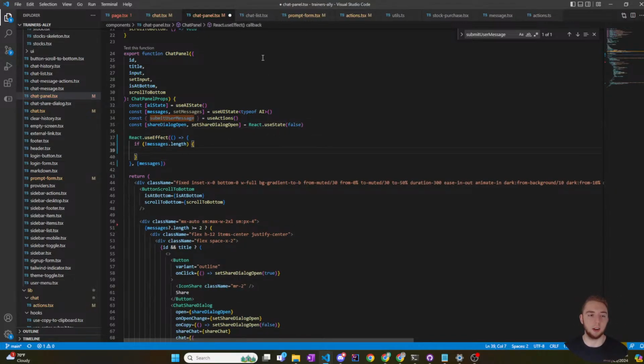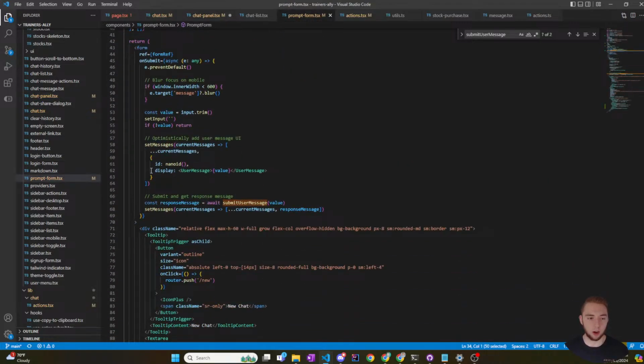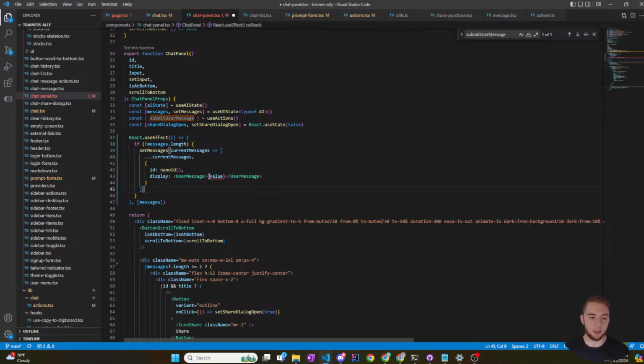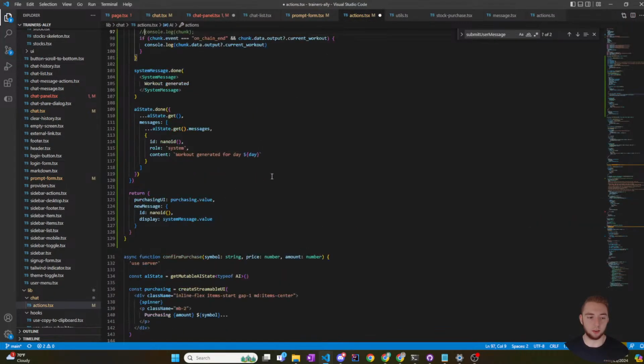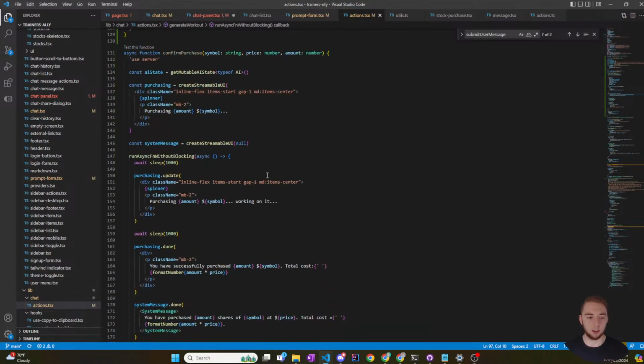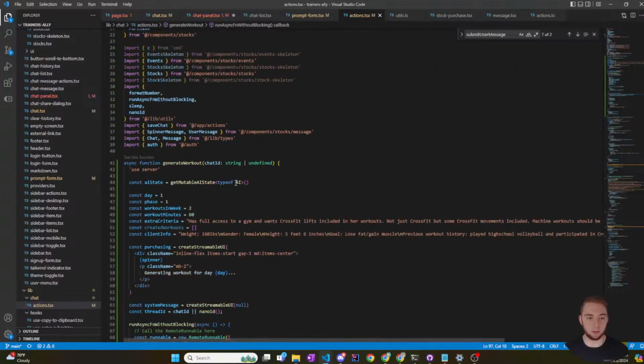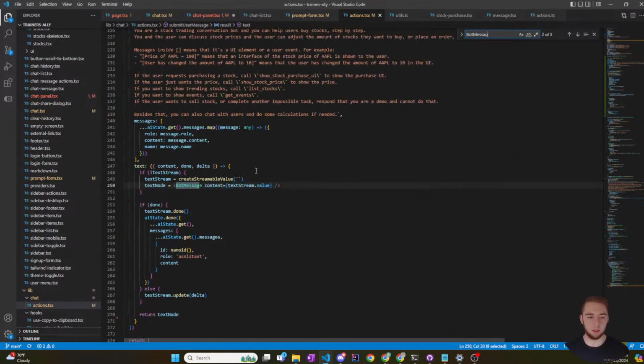Okay, so I'm going to copy where I set the messages, and then this is going to be what I was trying to have before, where it's the bot message. Like that.